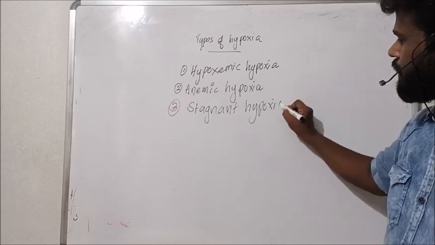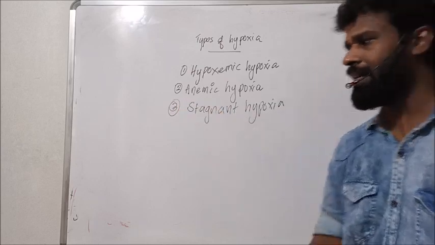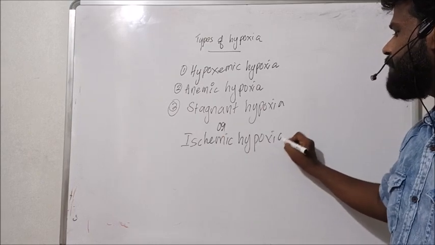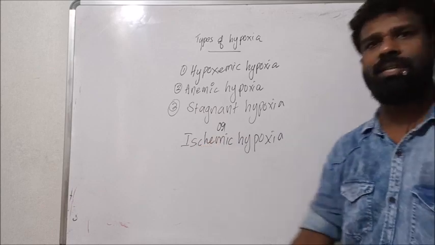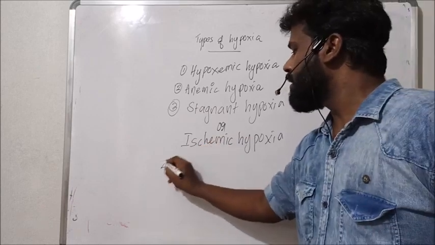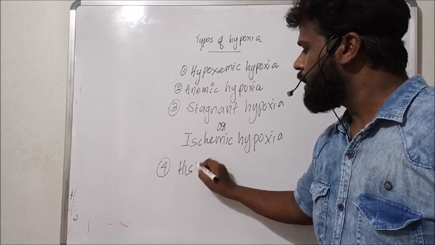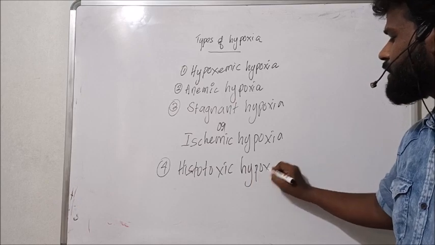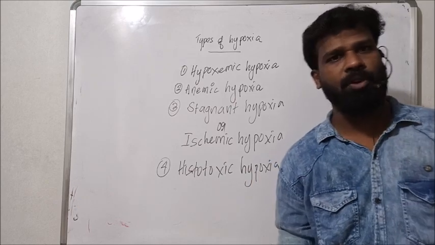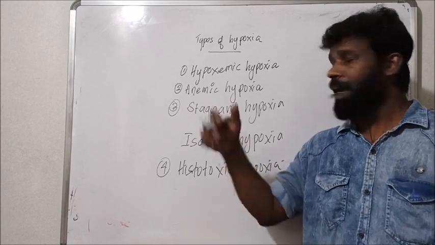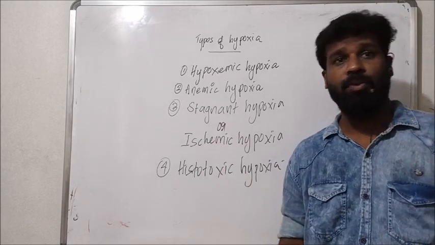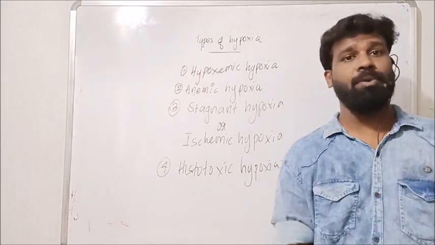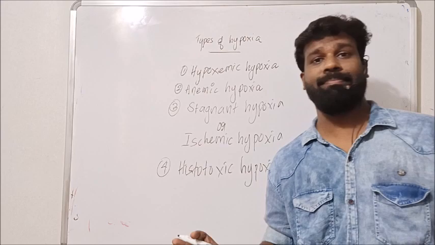Third, stagnant or ischemic hypoxia. Last one is histotoxic hypoxia. These are the different types of hypoxia.